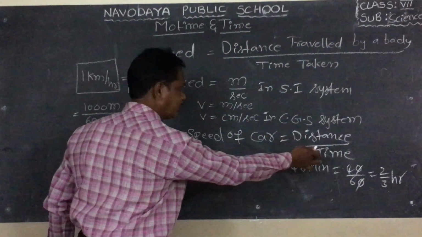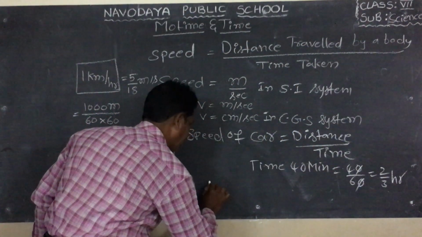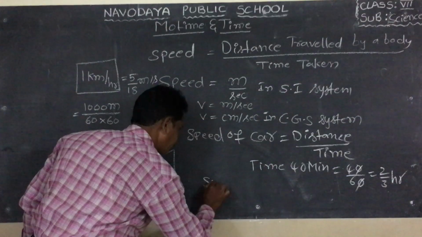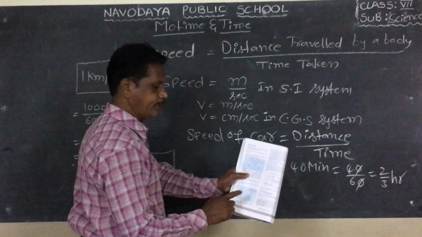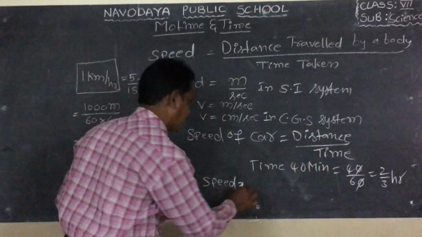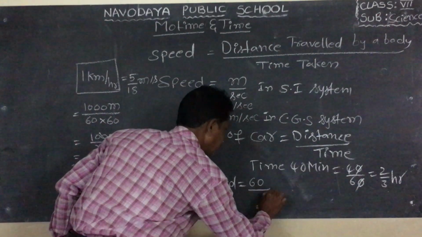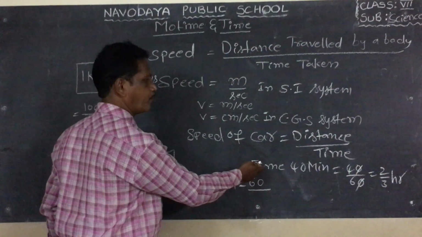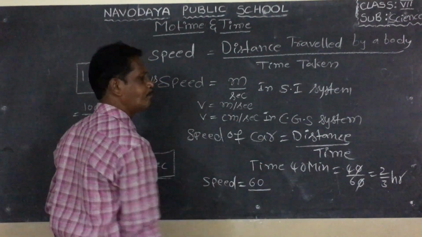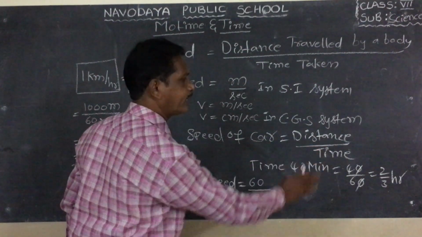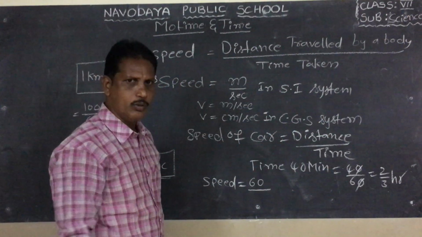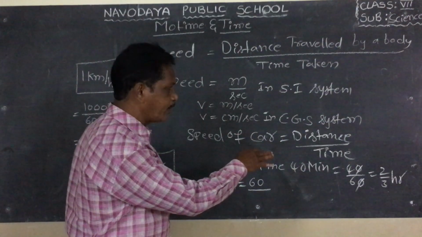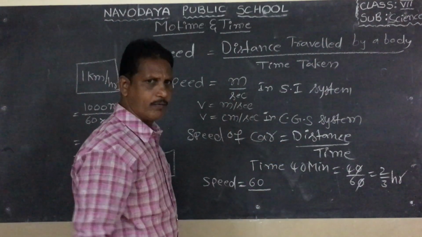Speed equals distance by time. Here in this table the distance is 60 kilometers, and the time taken is 2 by 3 hours, since 40 minutes equals 2 by 3 hours.